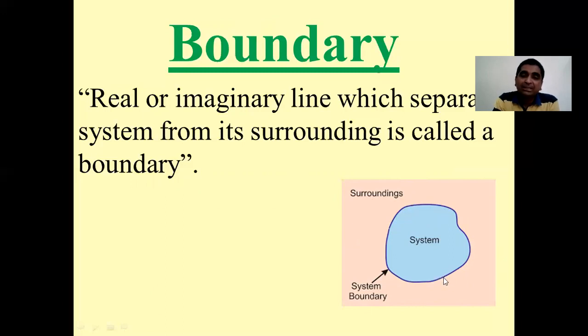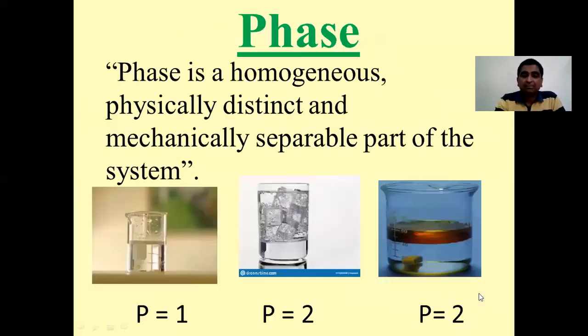So in physical chemistry or thermodynamics, a boundary is nothing but a real or imaginary line or surface which separates a system from its surrounding. That is called a boundary.